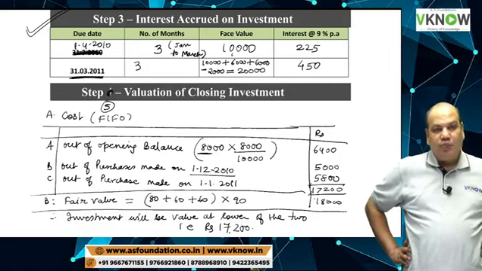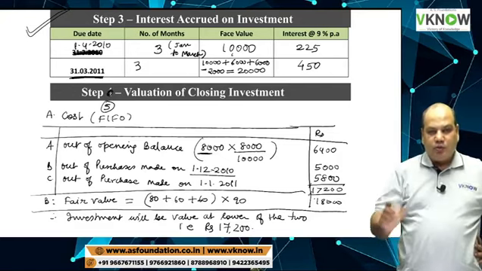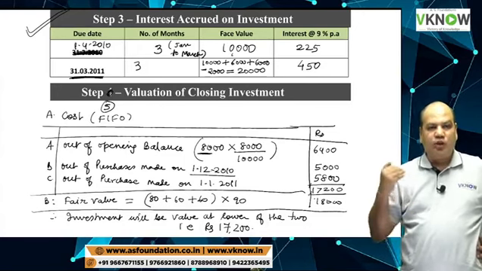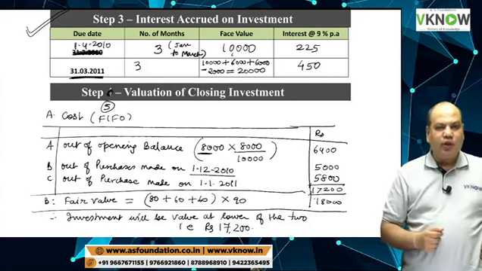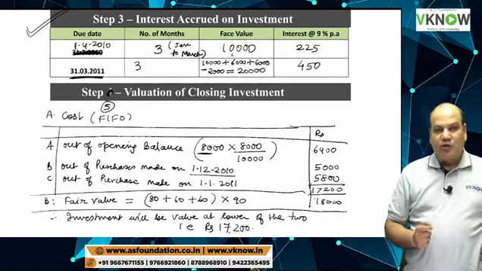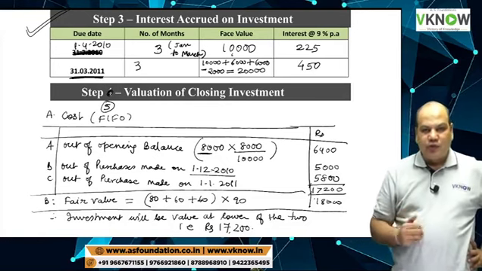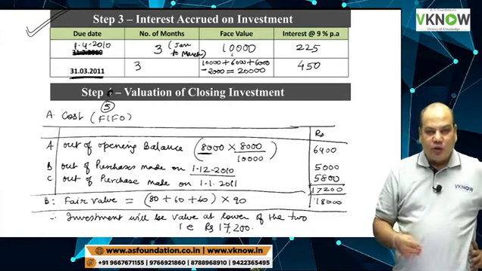So I have now completed all working notes associated with this problem. What you will do, go through them once. There are a total of 5 working notes I have prepared. First one was purchase and sale of investment. Second one was interest received on investment. Third was interest accrued on investment.